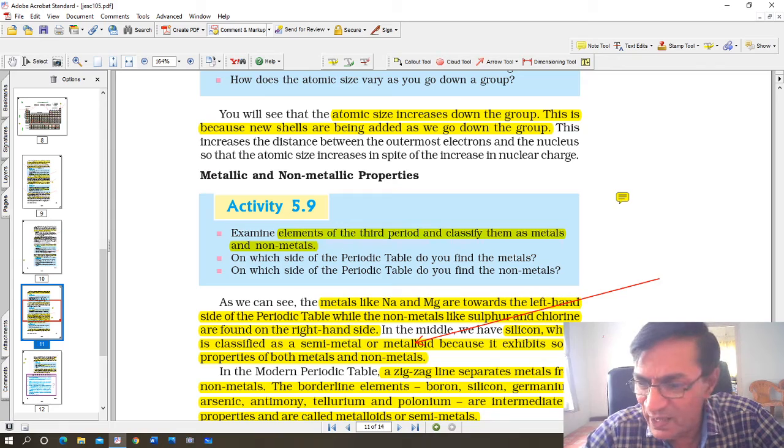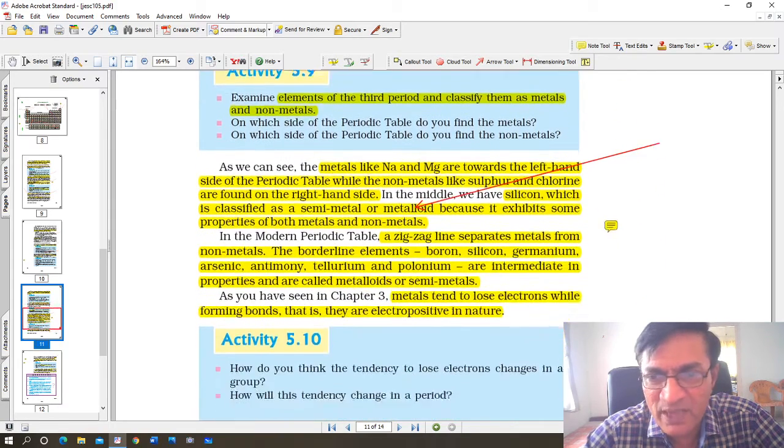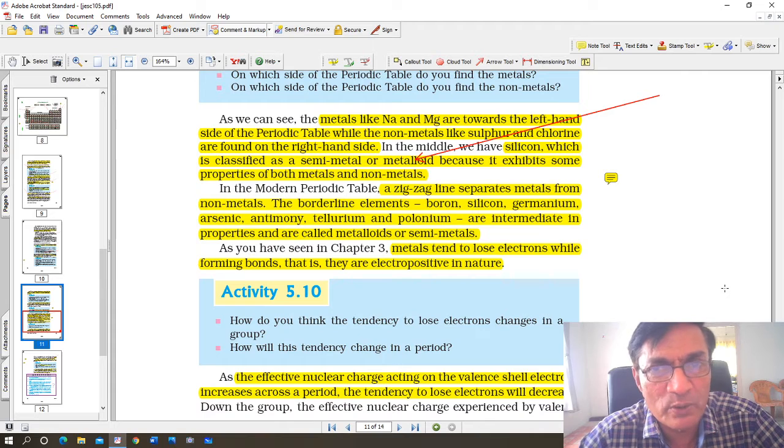As we can see, metals like sodium and magnesium are towards the left hand side of the periodic table, while non-metals like sulfur and chlorine are found on the right hand side. In the middle we have elements like silicon, which is classified as a semi-metal or a metalloid because it shows the properties of both metals and non-metals. Silicon is obtained from silica. Silica is part of sand, and that's why silicon is quite common, and we use silicon in microchips and many other electronic instruments.